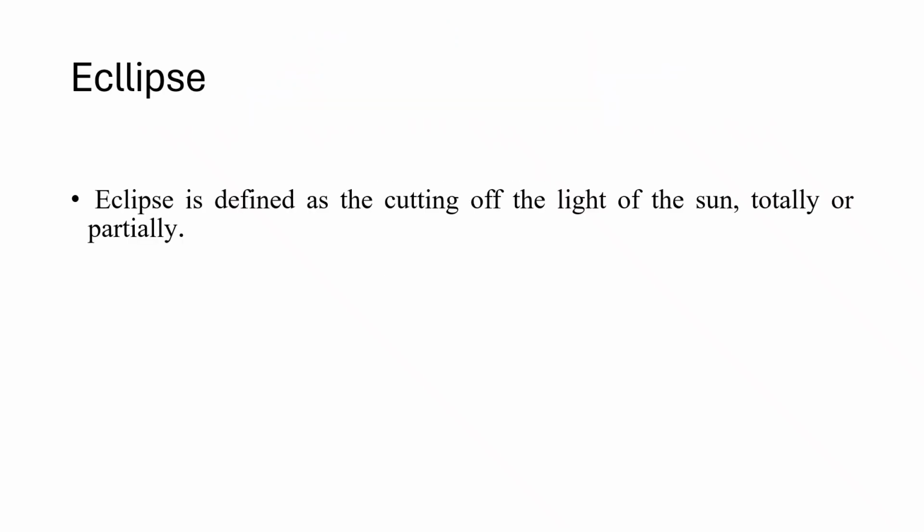In today's class, we shall discuss the topic of eclipse. Eclipse is defined as the cutting off of light from the sun, totally or partially. When a satellite is launched, it will orbit the Earth, and some satellites will be under eclipse for a certain time duration. The effects of eclipse and how the eclipse happens, all these things we are going to discuss today.